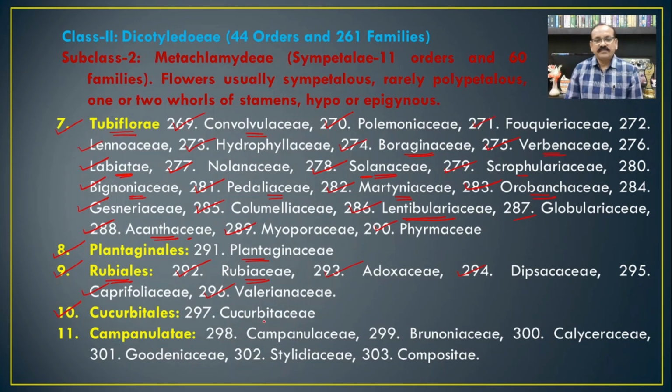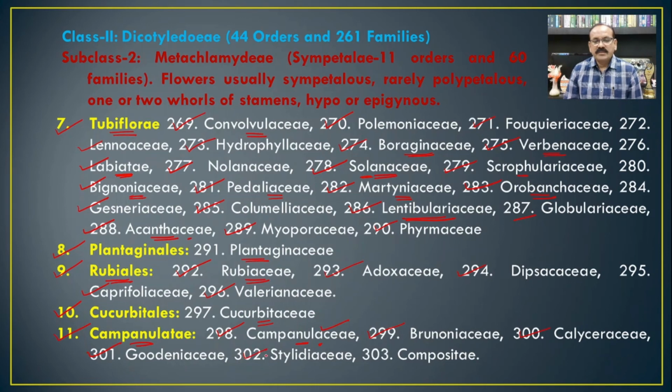Then Cucurbitales include the family Cucurbitaceae: Solena amplexicaulis, Momordica charantia, Cucurbita pepo. These are the most common members of this family. Then the last order in the Metachlamydae, that is the 11th order, is Campanulales, and this Campanulales includes 6 different families. That is Campanulaceae, then Brunoniaceae, or even Wahlenbergia, that is from the family Campanulaceae. Then the next one, that is the third one, the Calyceraceae,